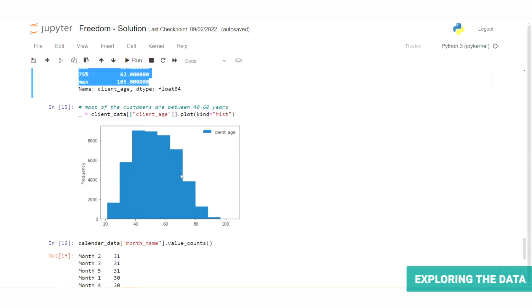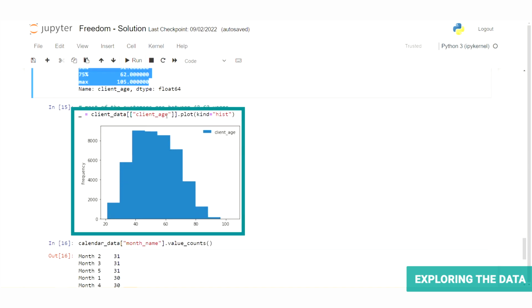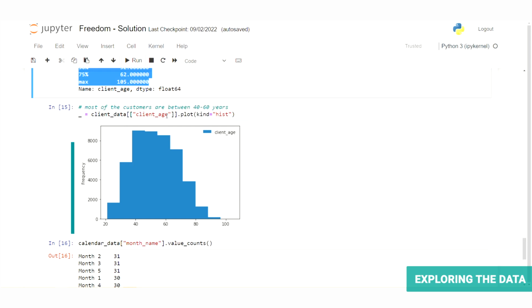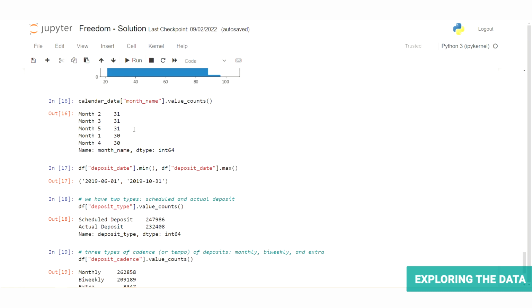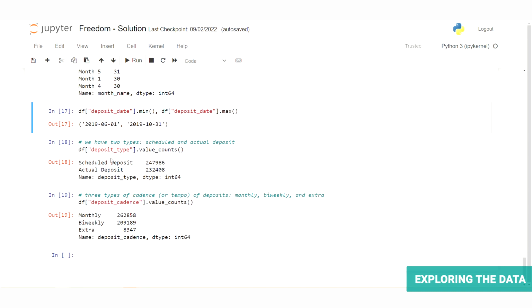So a really simple histogram, and we can see that most of the customers are between roughly 40 and 60 years old. There are no surprises in the months, and by grabbing the min and max of the deposit date data, we can see that our data spans from June 1st, 2019 to October 31st, 2019, right here. And then finally, we can look at deposit type and cadence, and we can see that there are 2 types of deposit type and 3 types of deposit cadence. This is just great to start painting a picture for us of what we're even dealing with here.